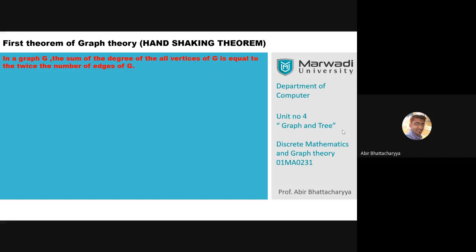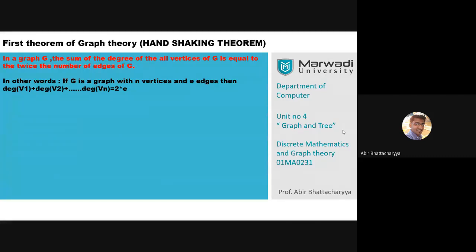twice the number of edges of that graph G. As you know, the graph G is constructed by two sets, that is a set of vertices and a set of edges. So what is the theorem stating? The sum of all the degrees of all vertices of G is equal to twice the number of the edges of G. That means, in other words, G is a graph with n number of vertices and e number of edges.